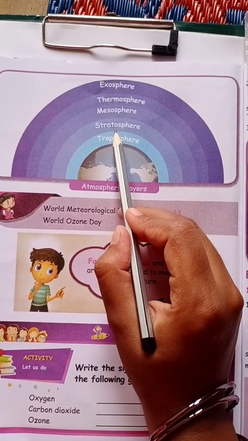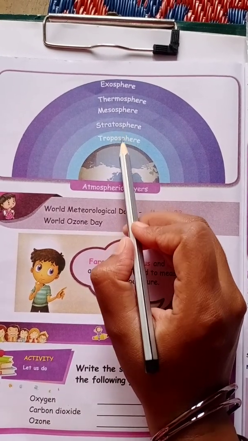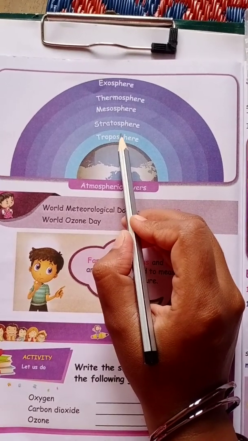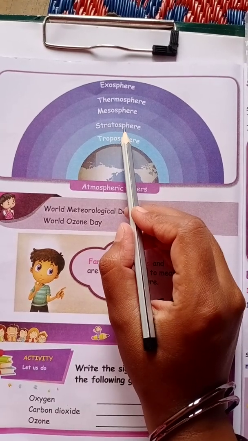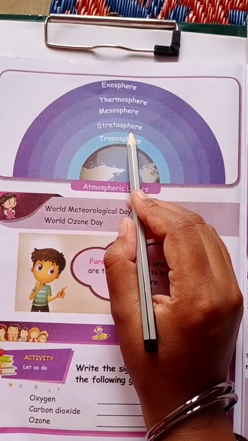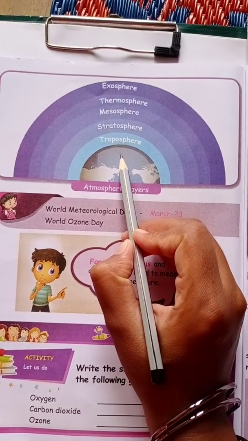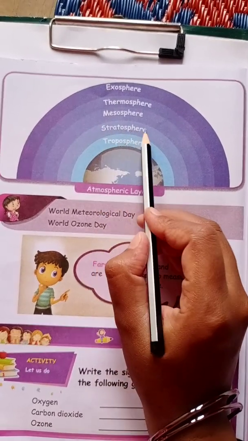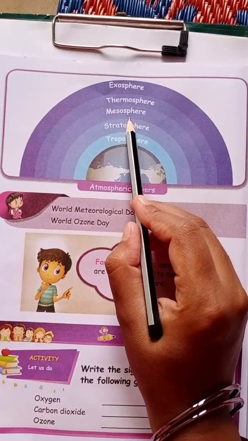Then, stratosphere. Stratosphere is the layer above troposphere, and it extends about 50 kilometers from the earth's surface. It is the lower surface of mesosphere.